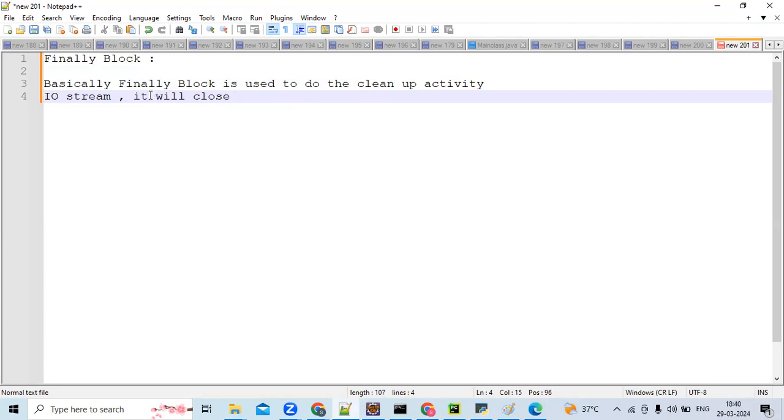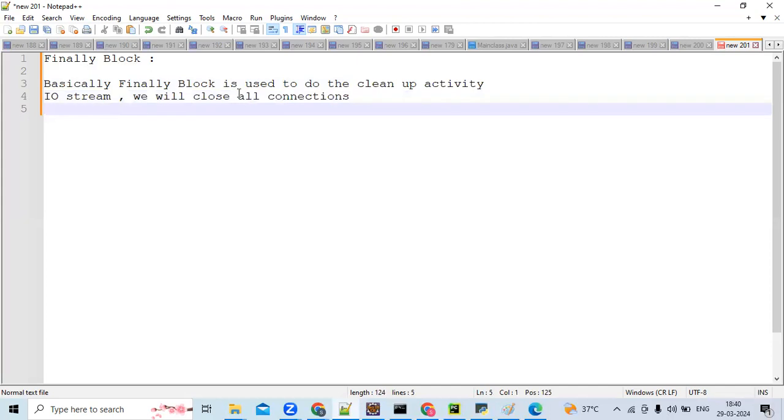Okay, when the time comes, we'll see everything. Exception handling deals with each and every topic, that's why it is so important. We'll close all the connections. Suppose we have a database connection, we'll close the DB connection there only, in the finally block.